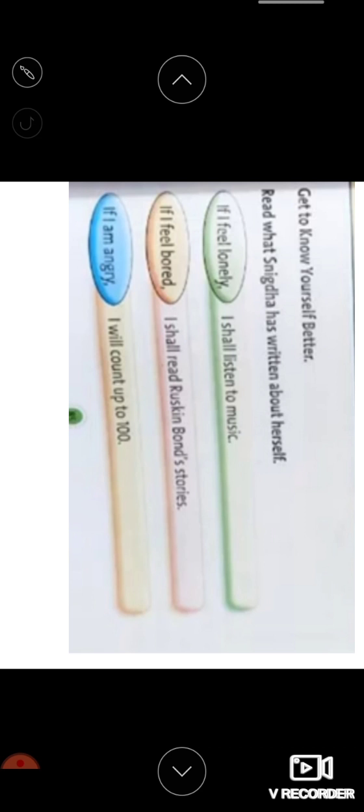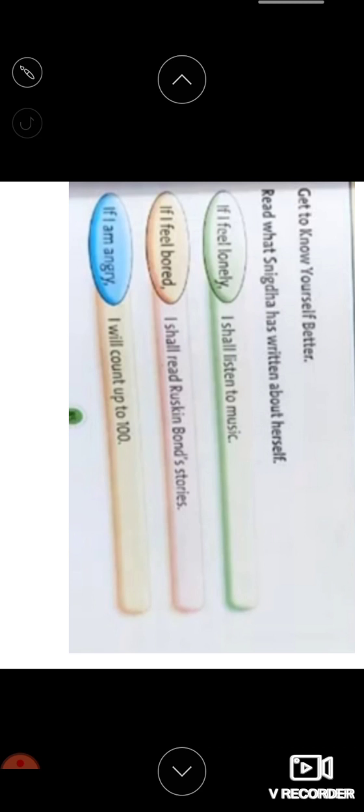Okay, children. Yes. See, get to know yourself better. Read what Snigdha has written about herself. If I feel lonely, means all alone, I shall listen to music. If I feel bored, I shall read Ruskin Bond's stories. If I am angry, I will count up to 100.